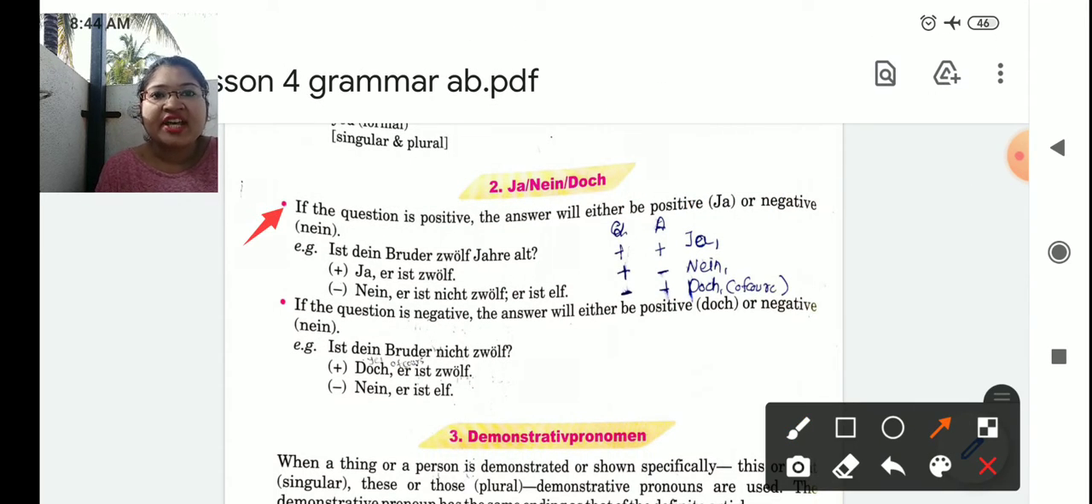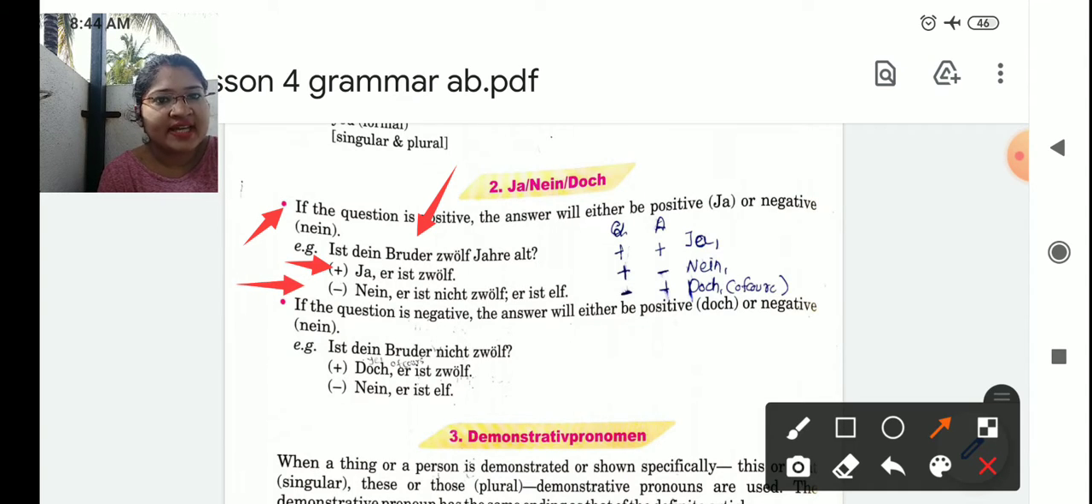See, if the question is positive, the answer will be either positive or negative. Okay, that depends. For example, "Ist dein Bruder 12 Jahre alt?" Positive question hai. Is your brother 12 years old? In the question there is no negation. If the answer is positive, you will say "Ja, ist 12." Yes, he is 12 years old.